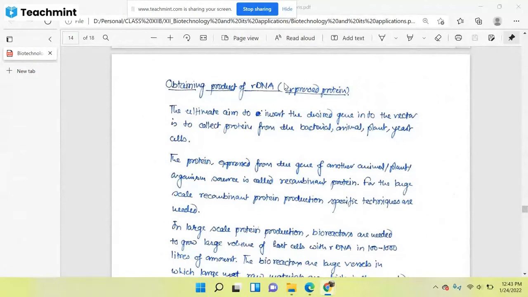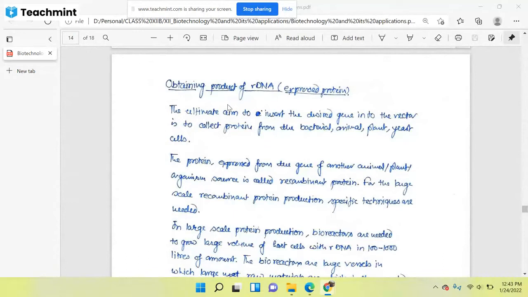So we will have to separate our product, that particular protein, out of the whole protein. So after that, there is a step-by-step process. It is not an easy process. So we will see, suppose we have made a transgenic organism, we are going for transgenesis, then what we will do next to get the product on a large scale.